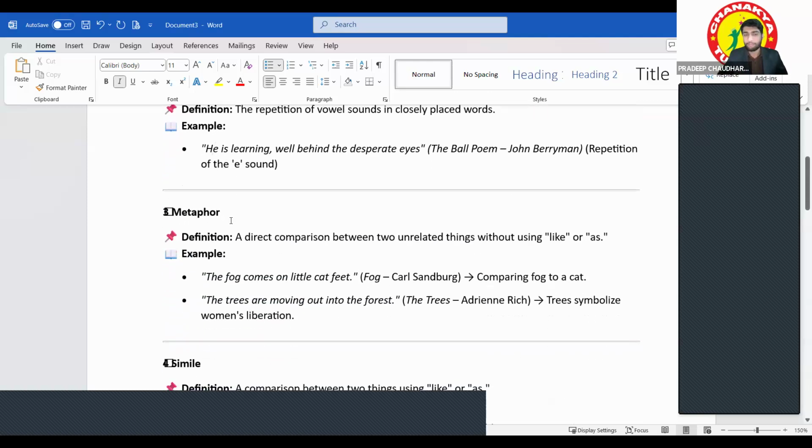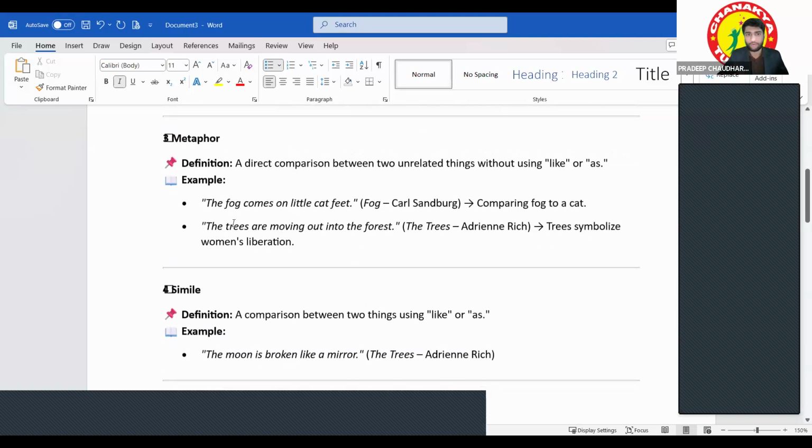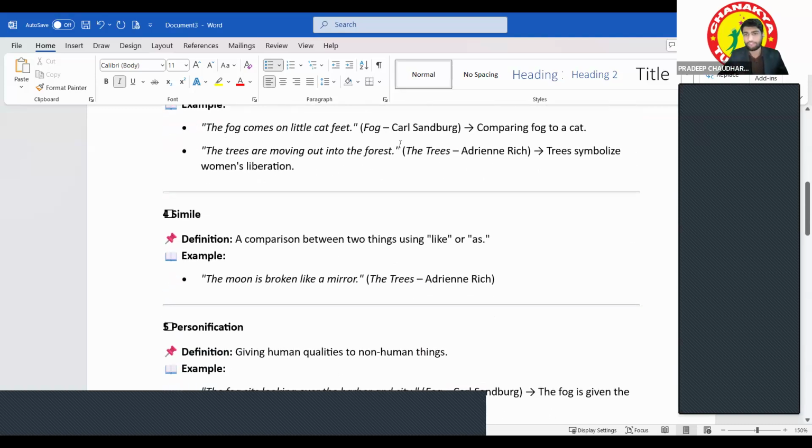Talking about the metaphor, it means there is a direct comparison between two unrelated things. If there is a comparison between two unrelated things, then it is known as a metaphor. Just like "The fog comes on little cat feet" and "The trees are moving out into the forest."